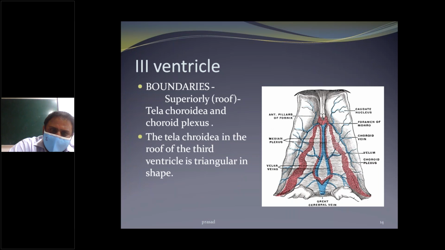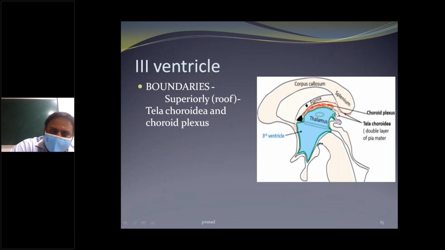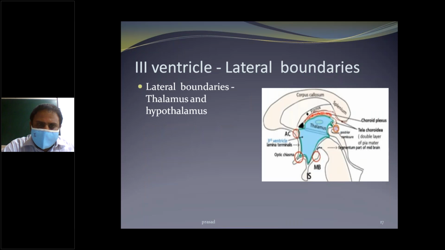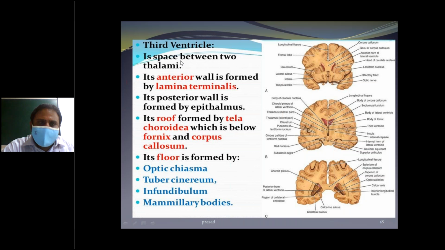And the choroid plexus. The choroid plexus is formed in the roof of the third ventricle, which is triangular in shape. And superiorly, the lateral wall is the thalamus, hypothalamic sulcus and hypothalamus. Once again, repeat.